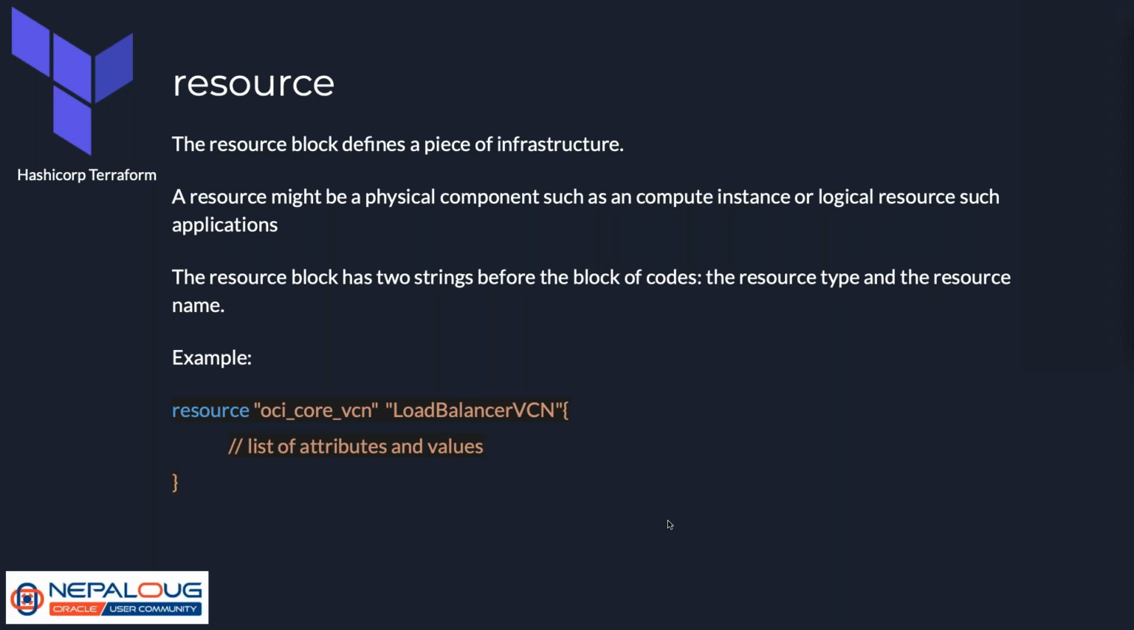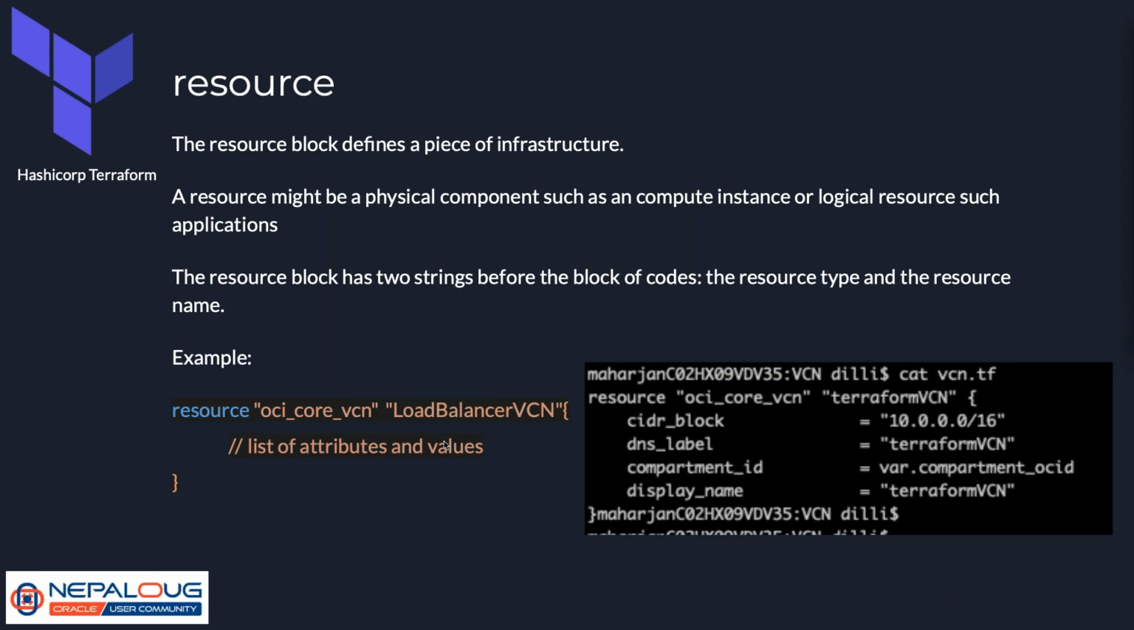The resource block has a string before the block of code. So this is the block of code and this is the resource keyword. After resource, we have two keywords that define the resource type and the resource name. In this case, we are defining a resource block, resource oci_core_vcn. Everything starts with oci_core, and oci_core_vcn means we are defining a resource for a VCN, and the name of the VCN is load balancer VCN. This way we define the resource block, and everything within the curly brackets is the list of attributes for the VCN.